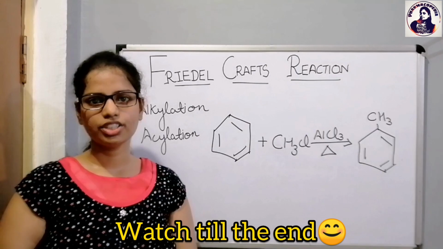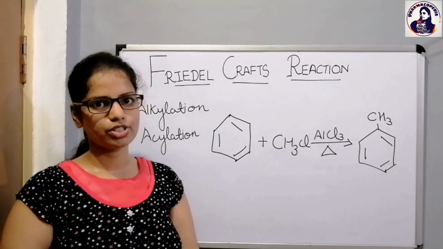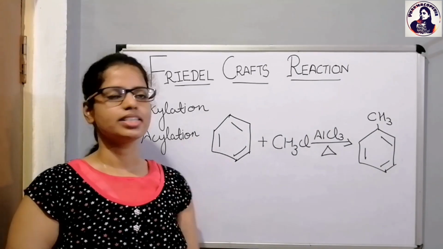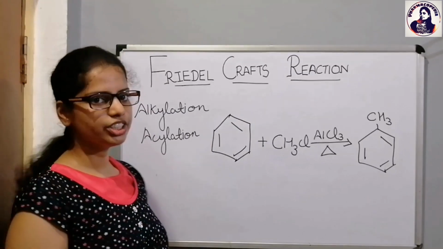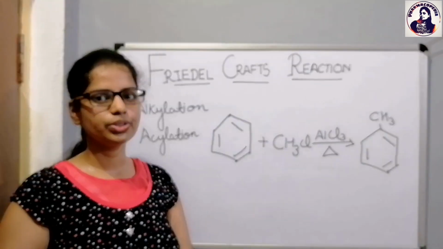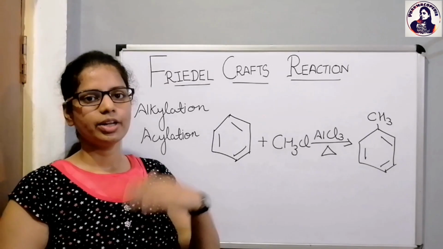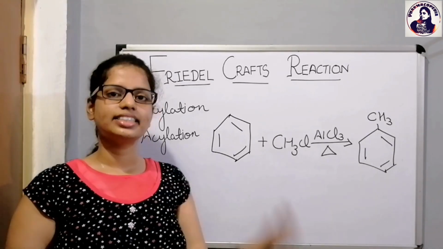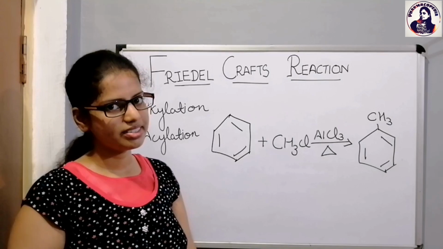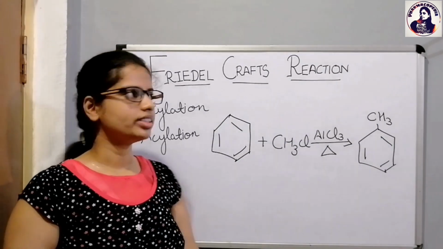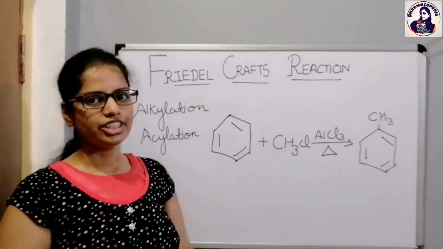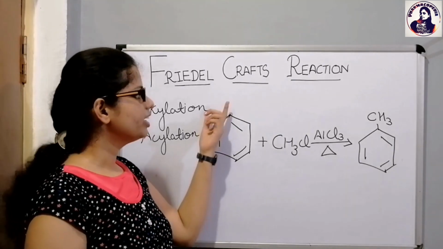So Friedel-Crafts reaction is also one of the most important reactions of chemistry and it is of two types. That is the Friedel-Crafts alkylation reaction जिसमें alkyl group is substituted on the benzene ring, and the Friedel-Crafts acylation reaction in which the acyl group or the acetyl group is substituted on the benzene ring. But this video is based on the Friedel-Crafts alkylation reaction. Moving ahead to the reaction.